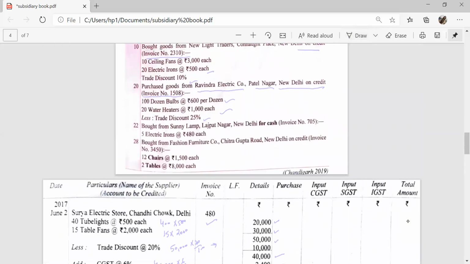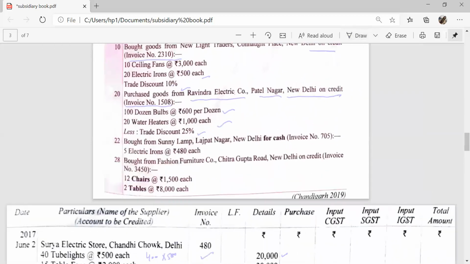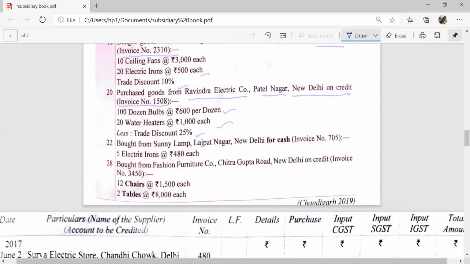Next transaction. Bought from Sunny Lamp, Lajpat Nagar, New Delhi for cash, invoice number 705, 5 electric irons, 480 each. But these goods are purchased in cash, therefore these items will not be recorded in the purchase book. These items will be recorded in the cash book.